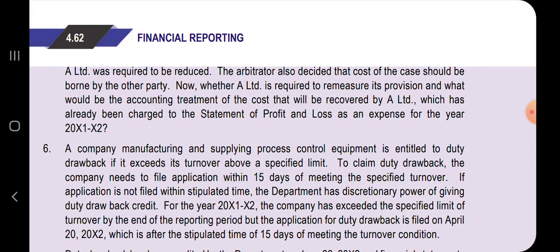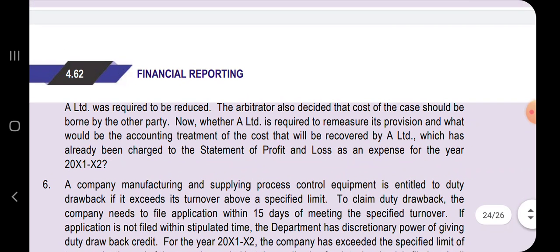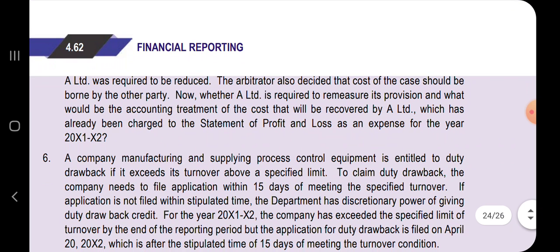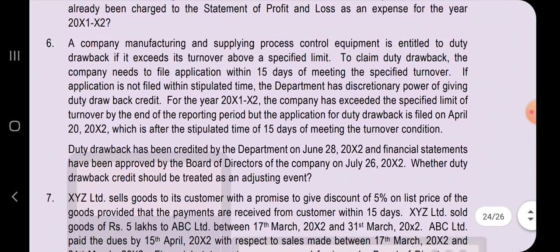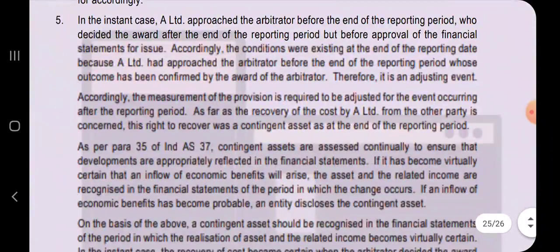2021-22. It is saying that A Limited has a case which has been filed before the arbitrator, and the arbitrator has issued an order in favor of A Limited. Therefore, the provision which has already been created by A Limited has to be reduced now, and also the cost for arbitration has to be borne by the other party. Now the question is asking whether A Limited is required to remeasure the provision, and what about the cost that has already been charged to the P&L account as an expense. So come, let's go through each and every point of this question.